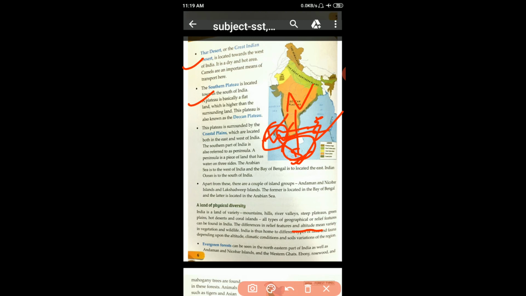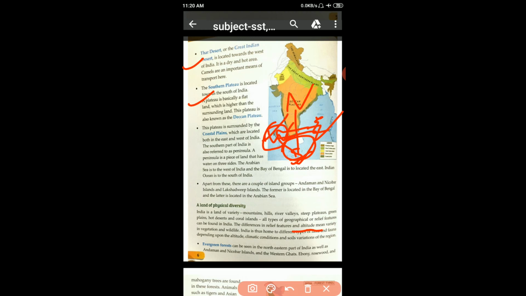Mountains, hills, river valleys, steep plateaus, green plains, hot deserts and coral islands are also here. So unique vegetation and wildlife is found in India, and India is home to different types of flora and fauna depending upon the altitude, climatic conditions and soil variation of the region.